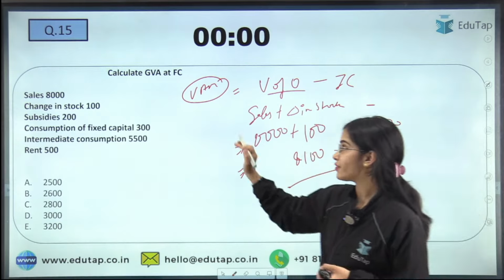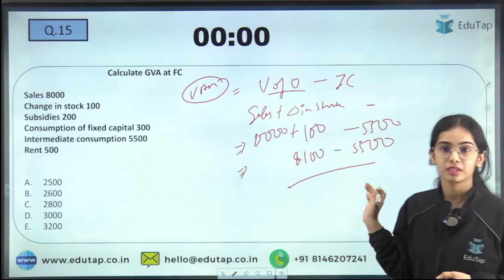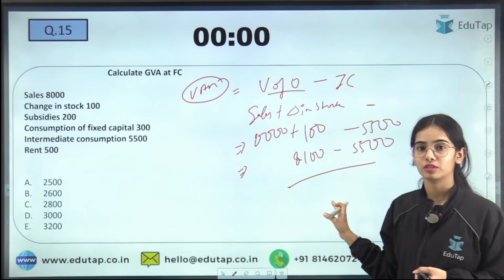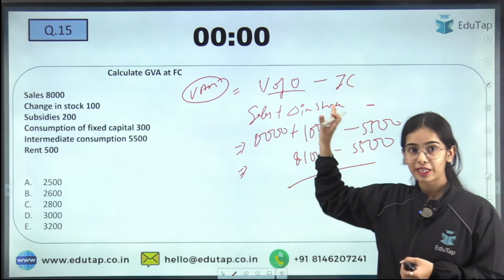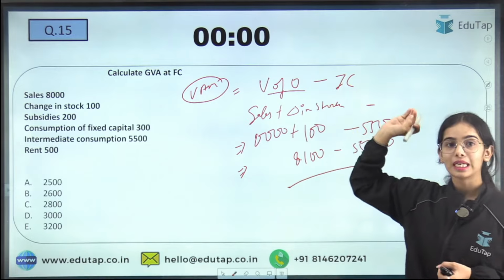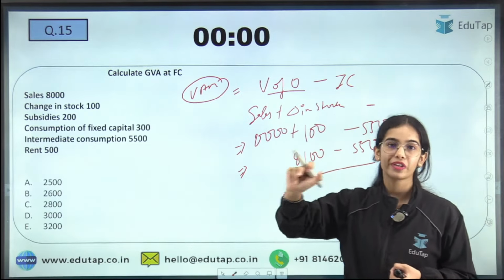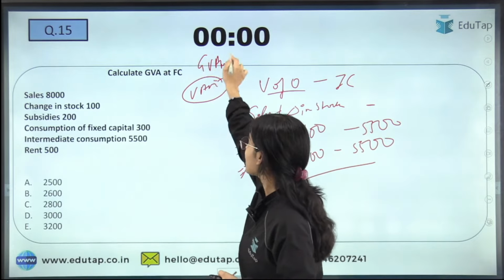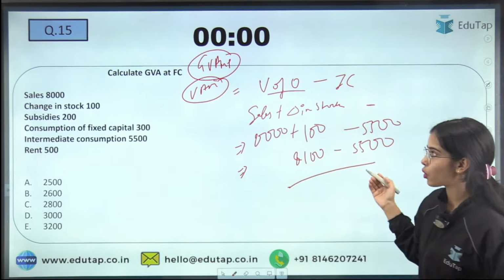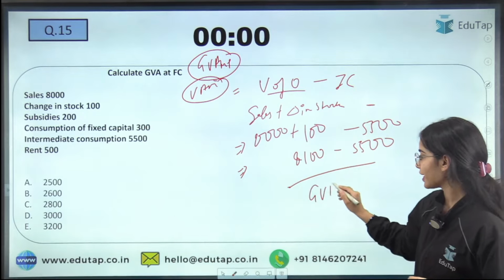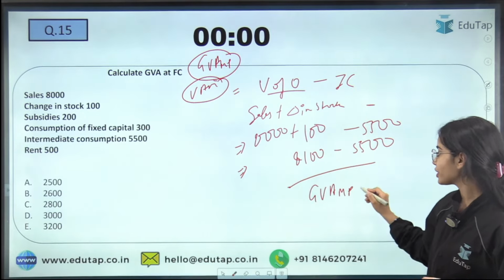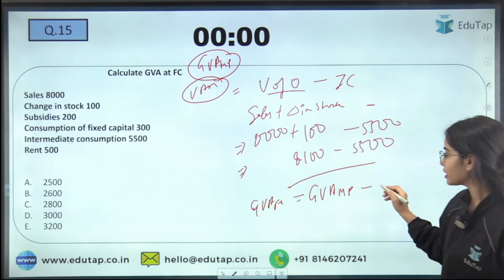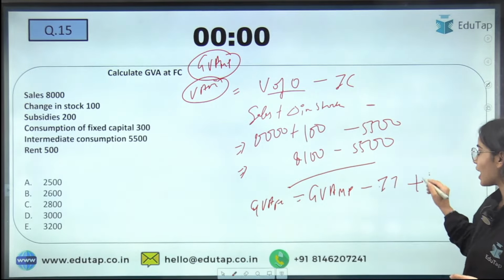This is the GVA at FC or GVA at MP. First of all, what is this? Value of output minus intermediate consumption is giving you GVA at MP. From the GVA at MP that you have got, you have to go to the GVA at FC. That means you have to deduct the indirect taxes and you have to add the subsidies.